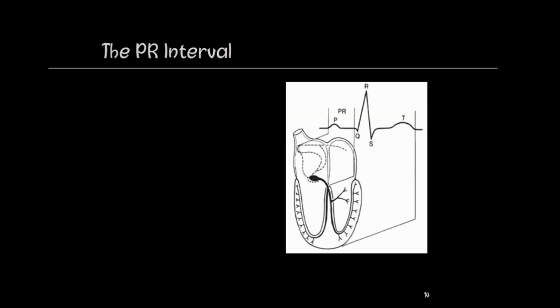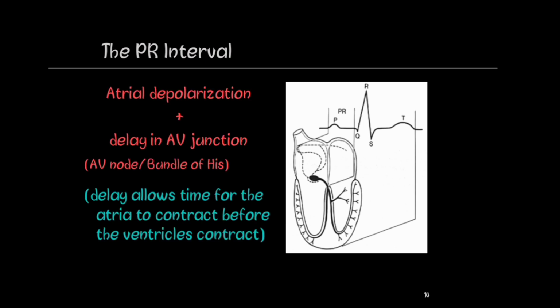Now let's talk about the PR interval. The PR interval represents a delay in the impulse's transmission at the AV node, and this delay allows the time for the atria to contract to squeeze out the blood before the ventricles contract.